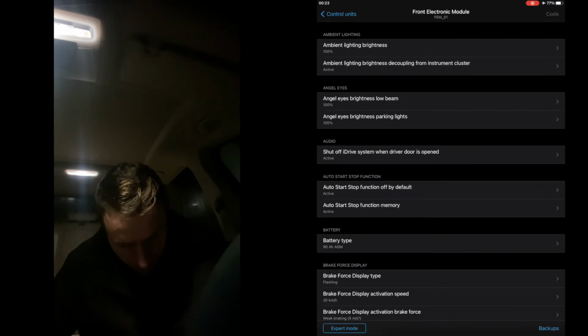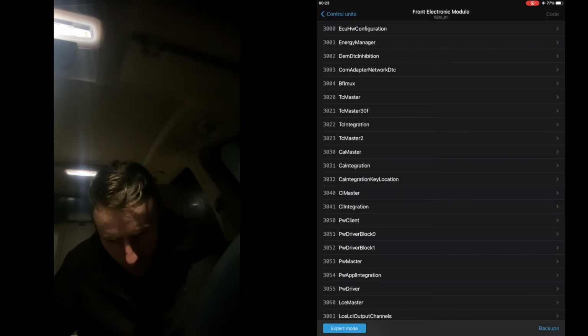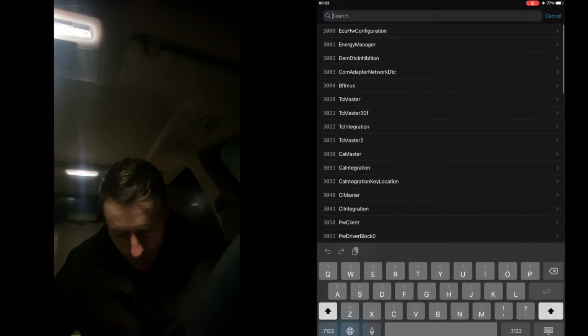Yeah, that's gonna be just a second to load up front electronic module. So we're gonna have to go into expert mode, and in expert mode I'm just gonna type where we need to go, so it'll be much quicker.